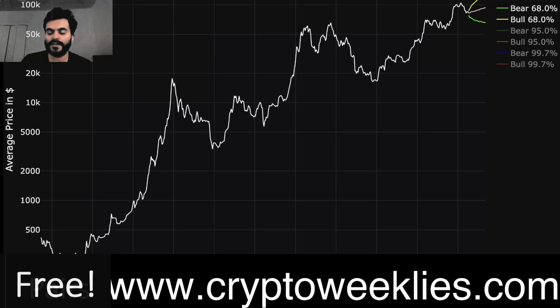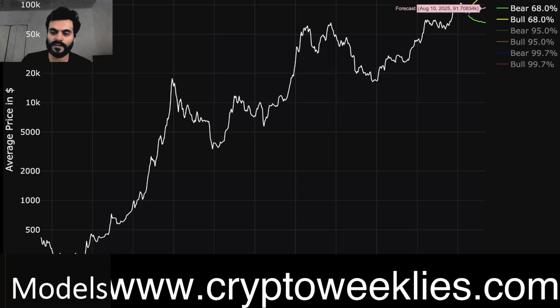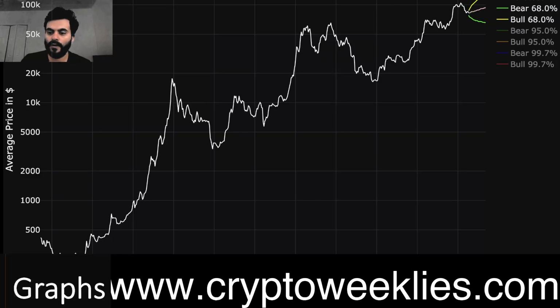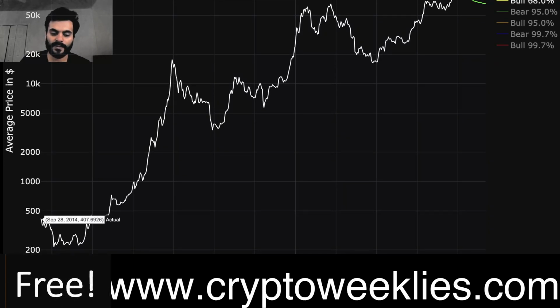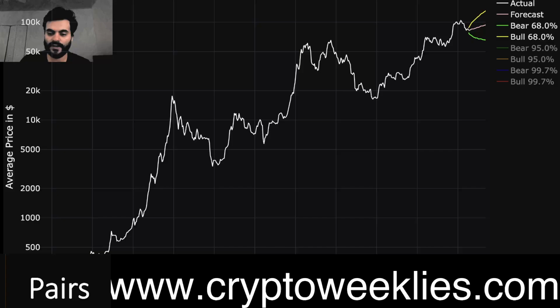The purpose is to identify what is theoretical upside and downside, and what is the likely price action or the trend behind the price action, which is identified by this pink line, which says that all things equal, Bitcoin's price action tends to go up with time more than down with time. And again, you can see that evidence by this chart, and this chart goes as far back as about September 2014, so more than 10 years of data, essentially saying that even the lows that Bitcoin has had, even the macro lows, are of a higher highs and higher lows nature.